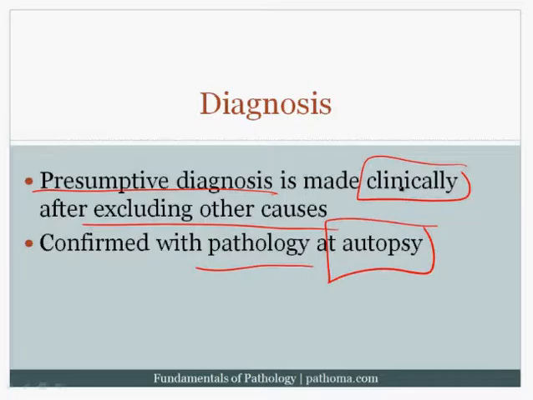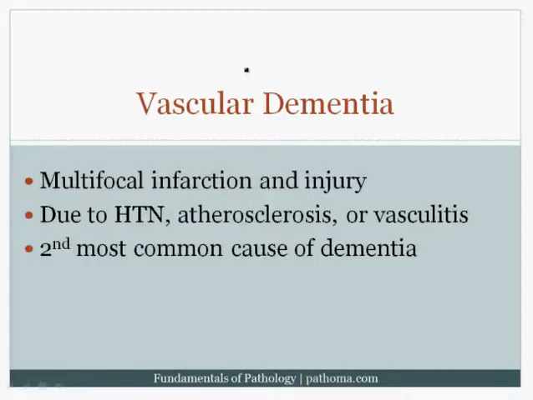But the true final diagnosis of Alzheimer's disease is actually both clinical and pathologic, and you put all of that data together to give a final true diagnosis of Alzheimer's disease. An additional type of dementia is called vascular dementia. The idea here is that you've got a problem with the blood vessels, for example, hypertension, atherosclerosis, vasculitis, which decreases blood flow to the brain.